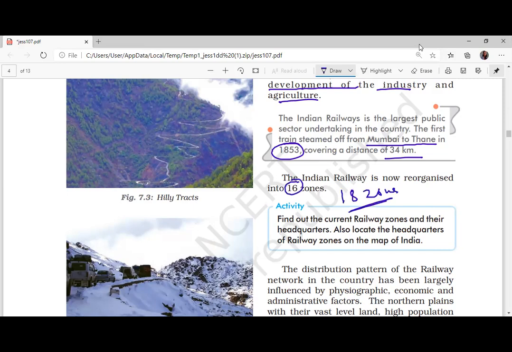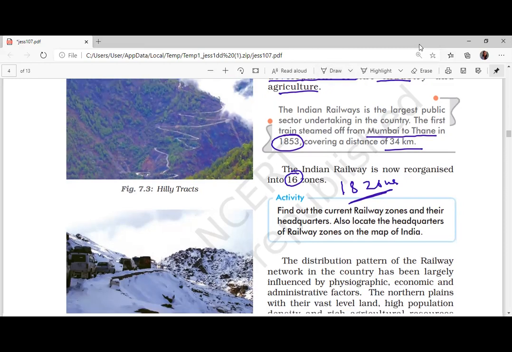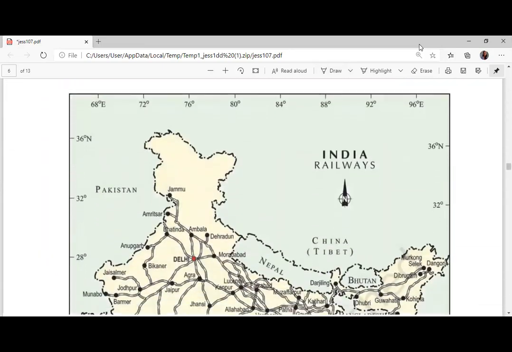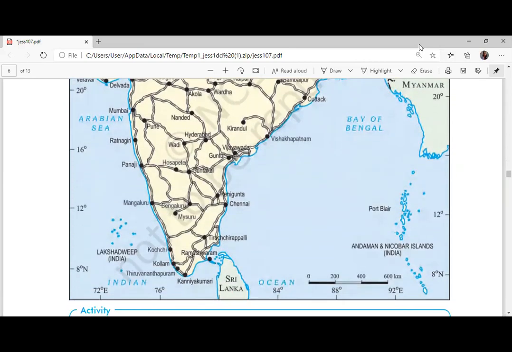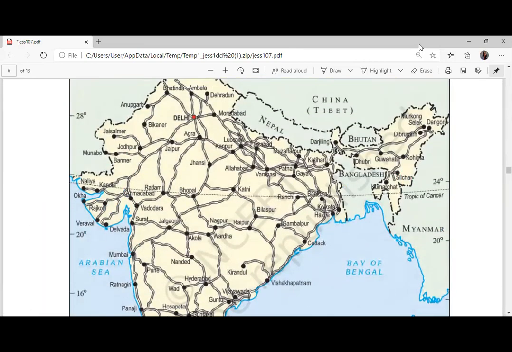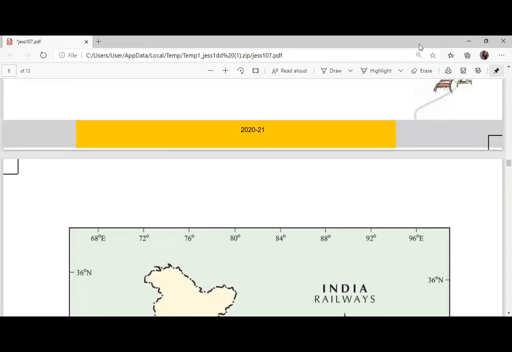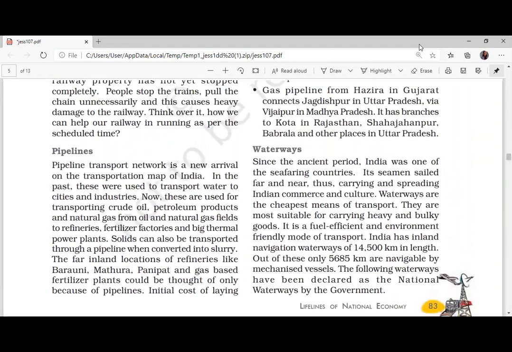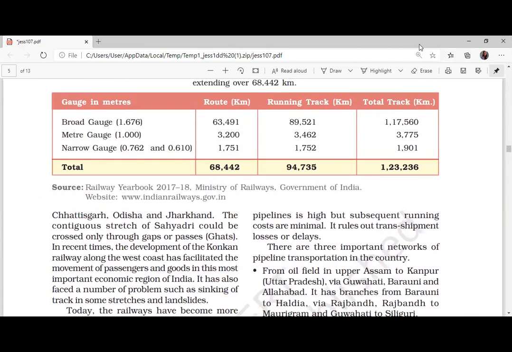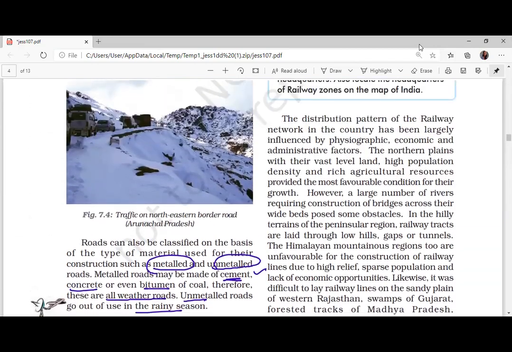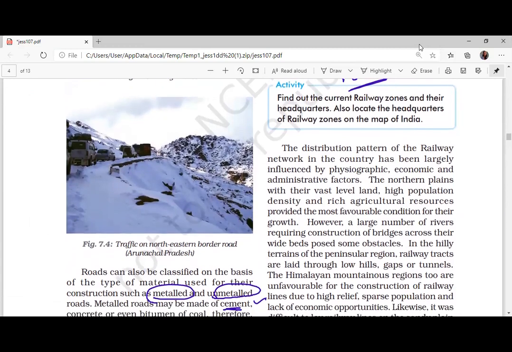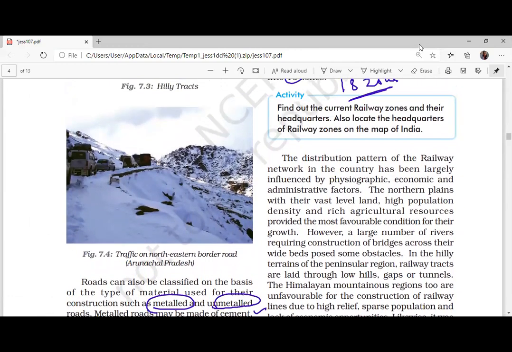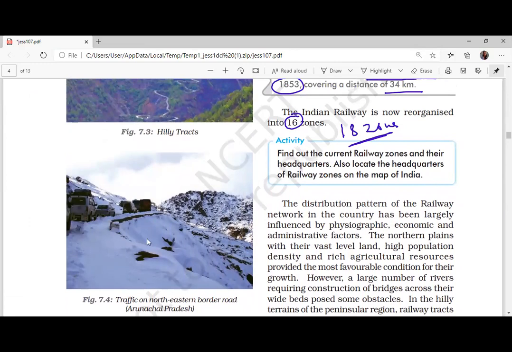This question also gets repeated: how many zones and what are their headquarters? Just remember these 18 zones. I'll give you the zones now.